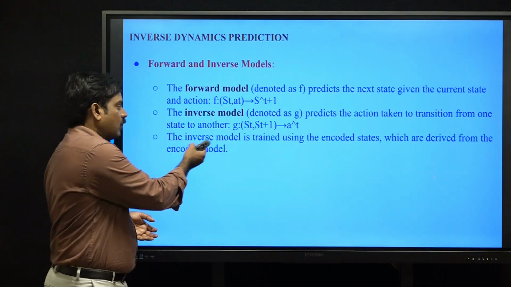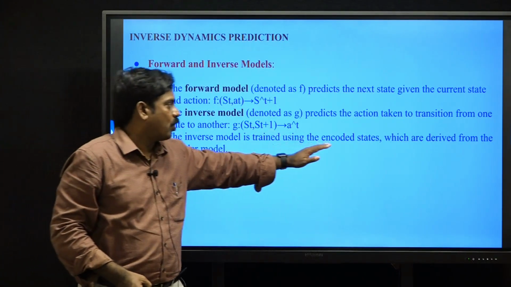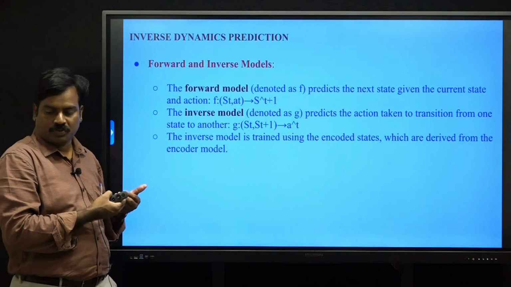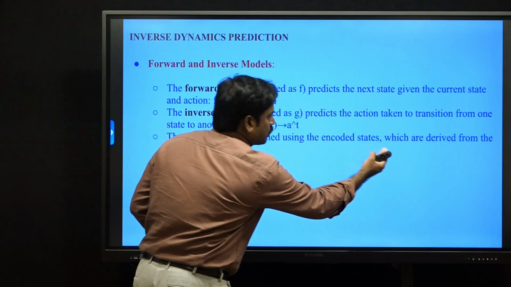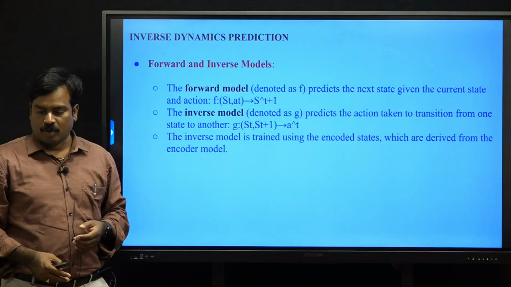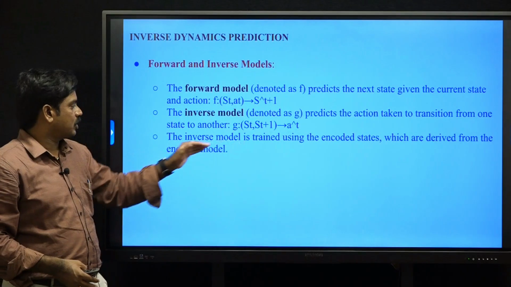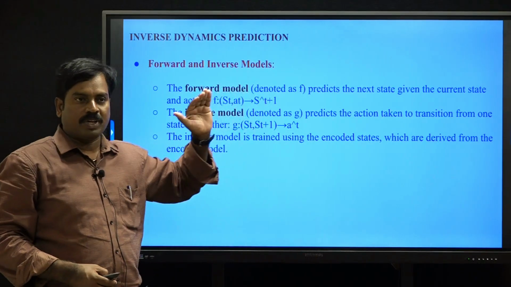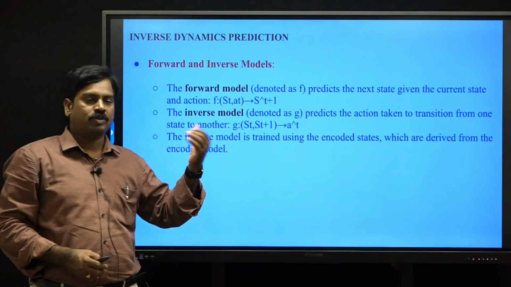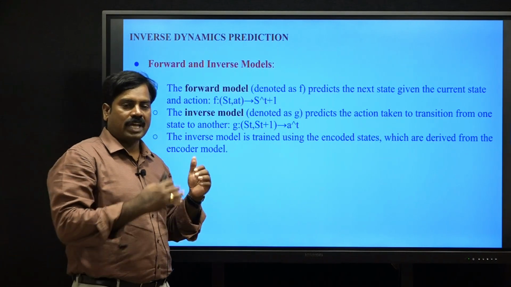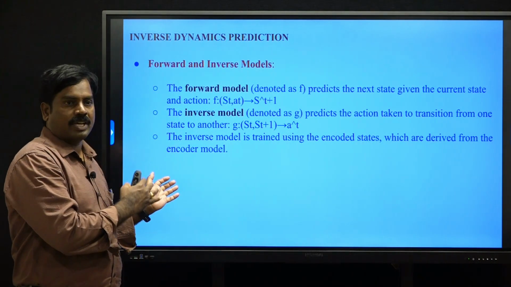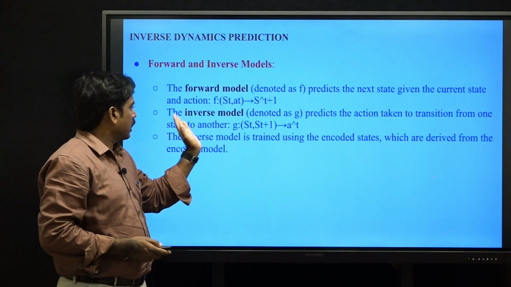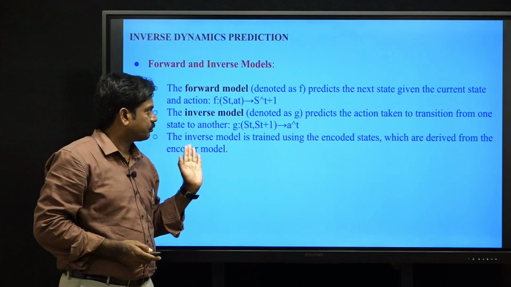The inverse model is trained using the encoded states. We get the encoded states by applying the encoder model, so the encoded states are derived from the encoder model. So the forward model predicts the next state based on the current state and action, and the inverse model predicts which action was used to transfer from one state to another. The forward model is denoted with small f, and the inverse model is represented with small g.